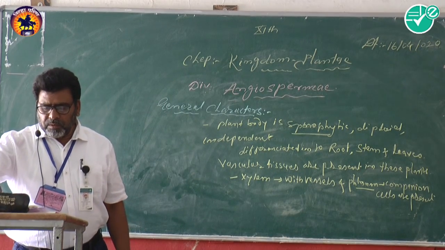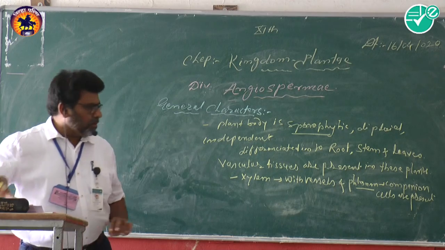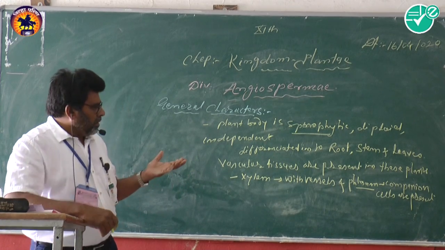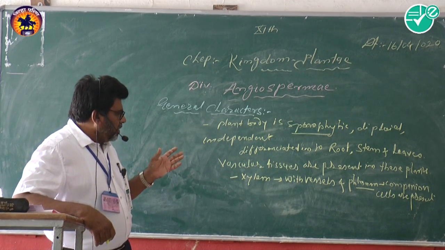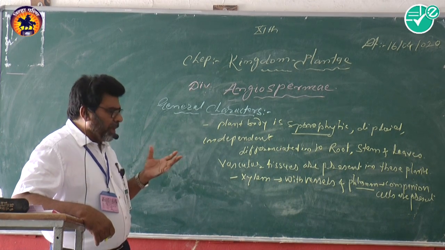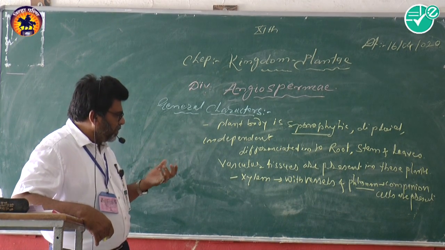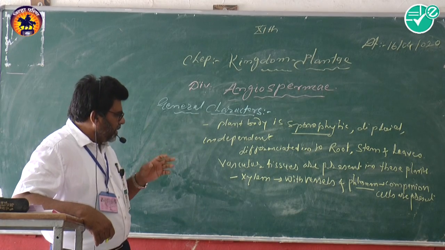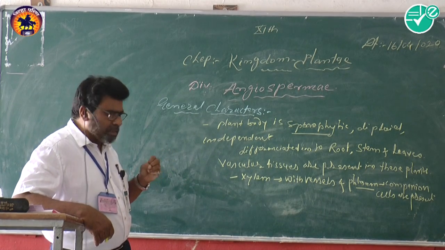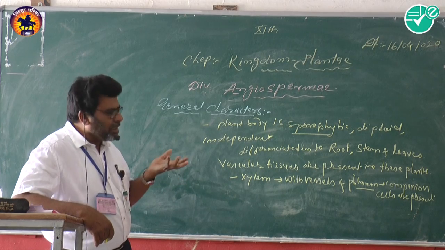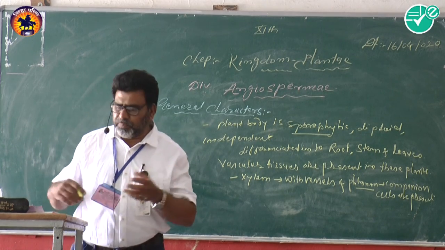Now, flowers consist of sterile parts. These are the general characters. In the body of the plants, roots are present, stems are present, and leaves are present. The vascular system, that is the xylem and the phloem, is also present.